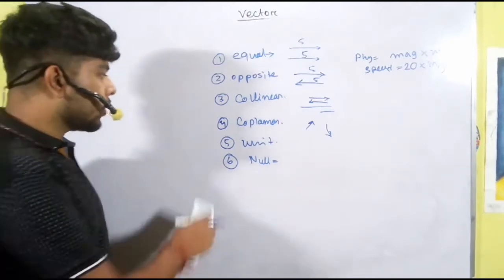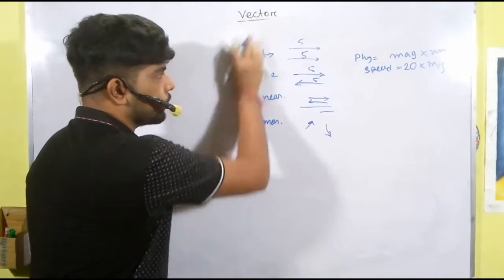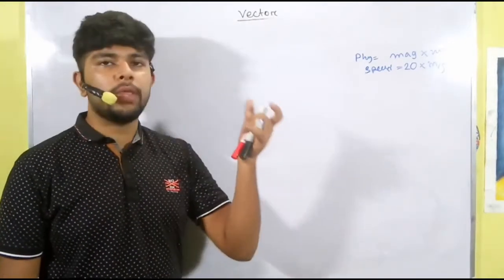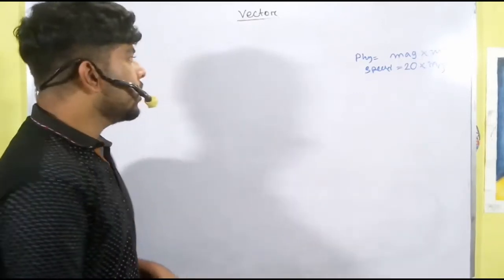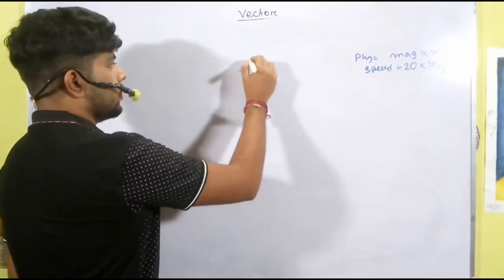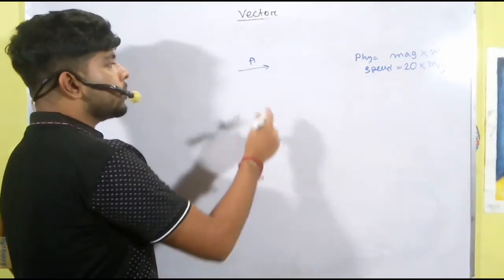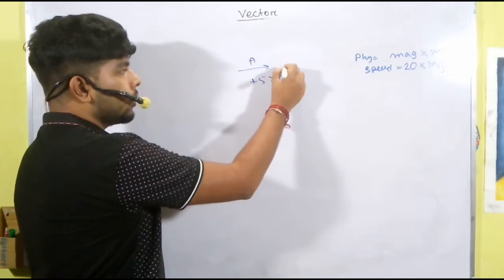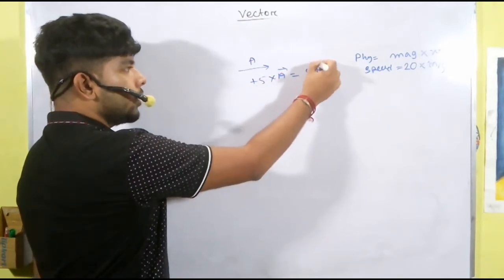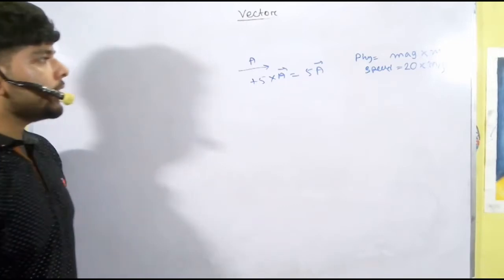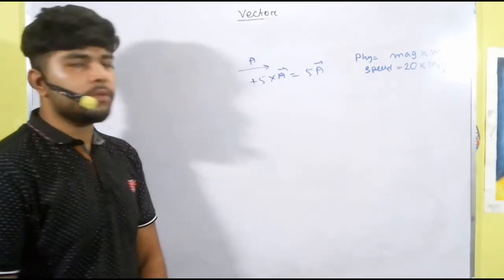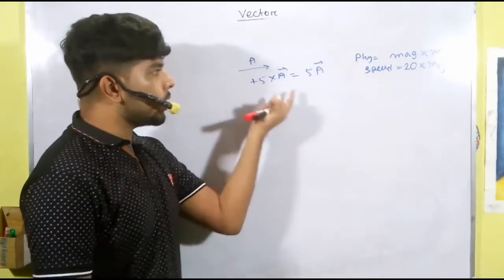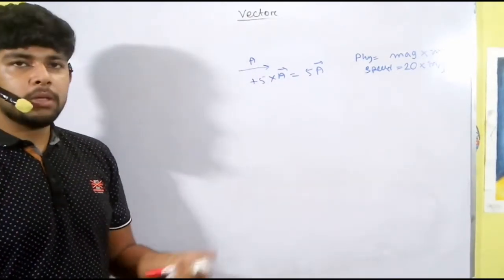Let us go to multiplication of vectors. Multiplication means if we multiply a vector with a real number, what will happen? Suppose a vector is a here. Now if we multiply with a positive real number, that is plus 5, it just increases the magnitude. It doesn't change the direction of the vector. If we multiply by a positive real number, only the magnitude can change.